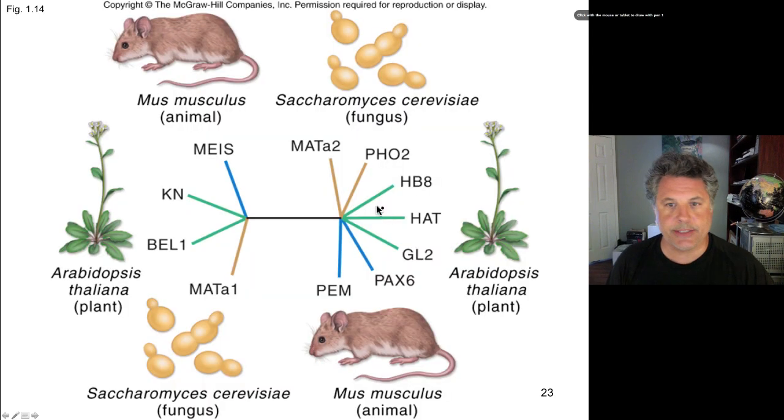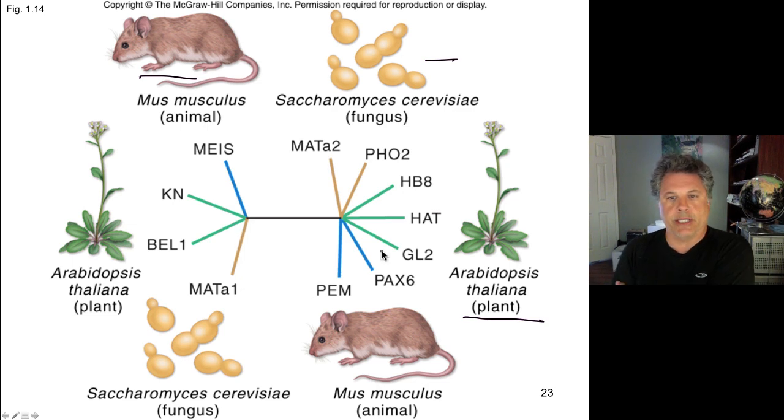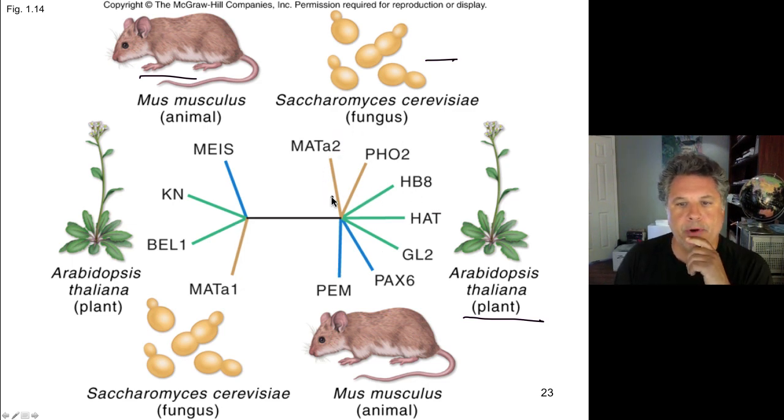And this has led to some very interesting studies in which homeodomain proteins belonging to mice, a mammal, yeast, a single-celled fungus, and Arabidopsis, a plant, can have the genes that encode those proteins sequenced, and their sequence similarities compared.